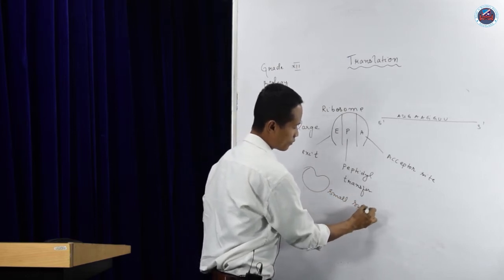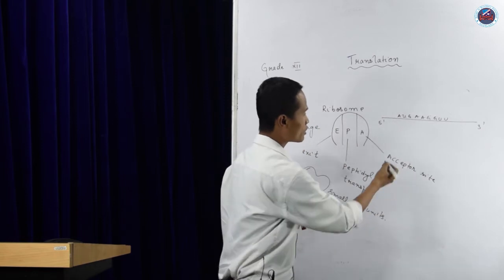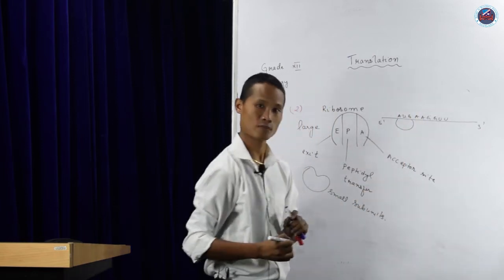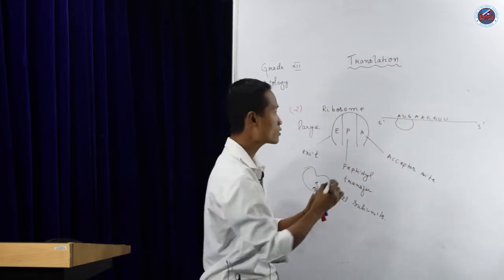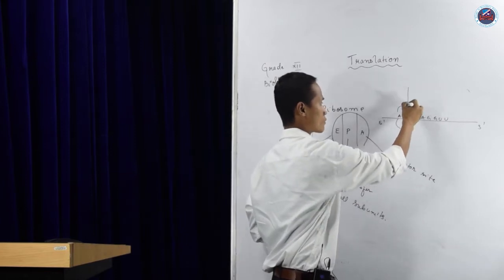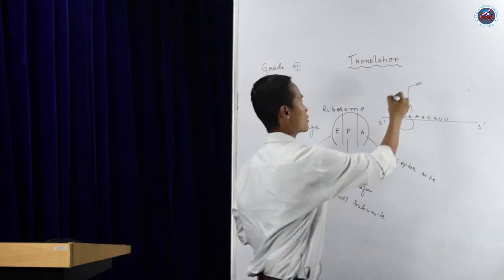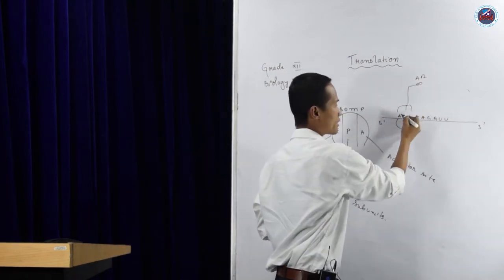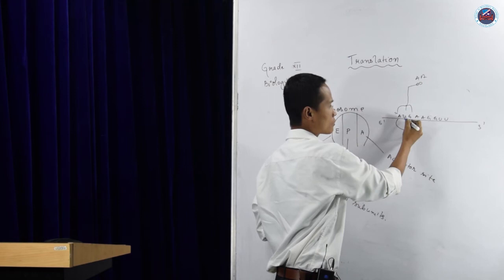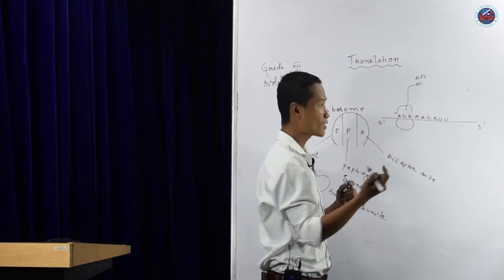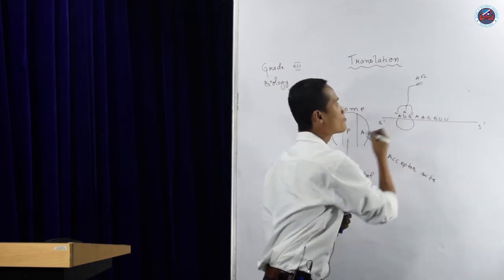Smaller subunits. So these smaller subunits will go and bind. Okay. Once it binds, what will happen? Your tRNA will come now. So this tRNA is carrying your amino acids. So the tRNA, if there is A, then it will be U. It has an anti-codon loop, right? So if U, A, C.